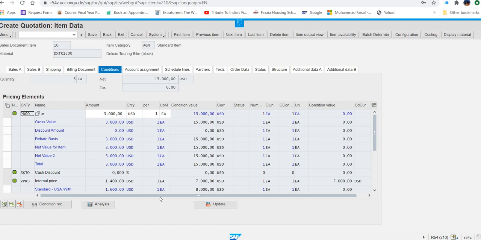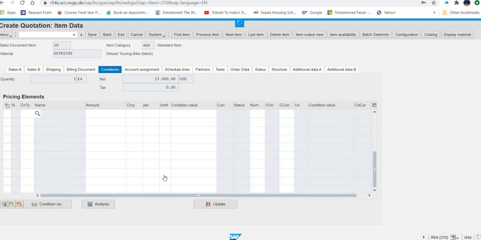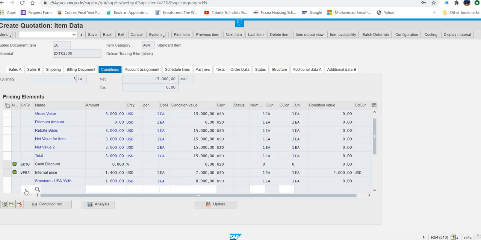So here, to give $50 discount, they have K004. So we are going to add this K004 at the end of this data here. So here I am going to type K004.